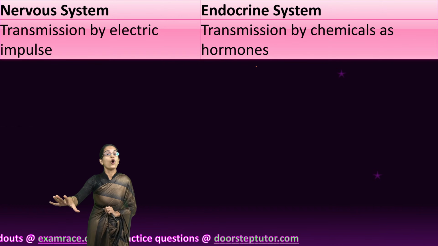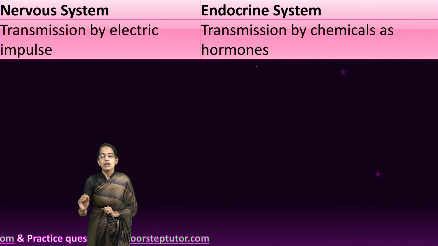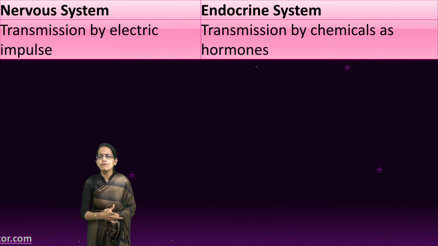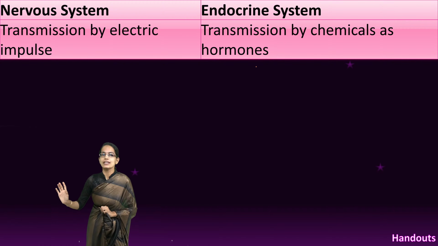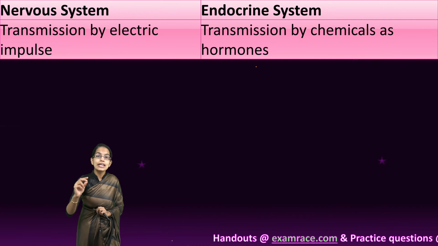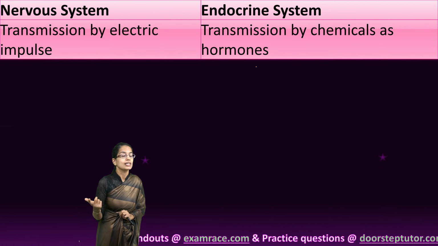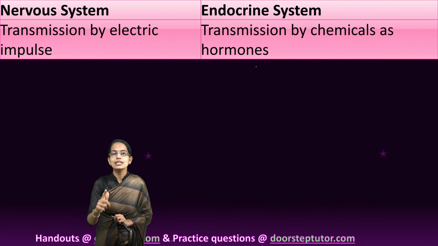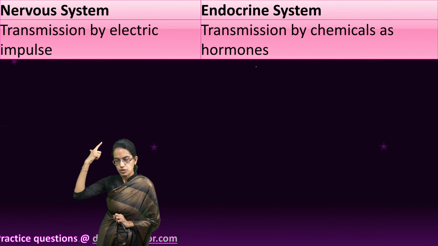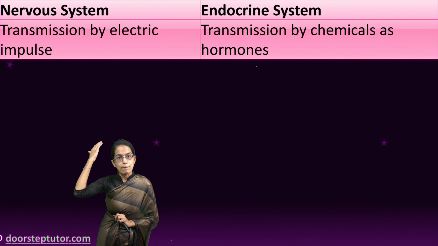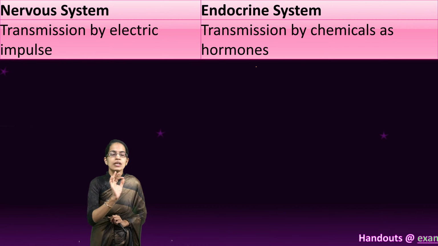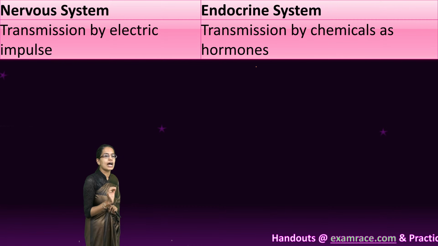Now, when we were discussing nervous system, we did a very simple example. Suppose there is a hot plate on the stove. You by mistake touch that hot plate. What happens? Within fraction of seconds, you would immediately move your hand away. Why? This is because of the electrical impulse that runs, and this electrical impulse is directed by your nervous system. Your hand sends the signal to the brain that this is hot. The brain sends the signal immediately back that it is hot. Remove your hand. So that's the simple way to understand the nervous system.